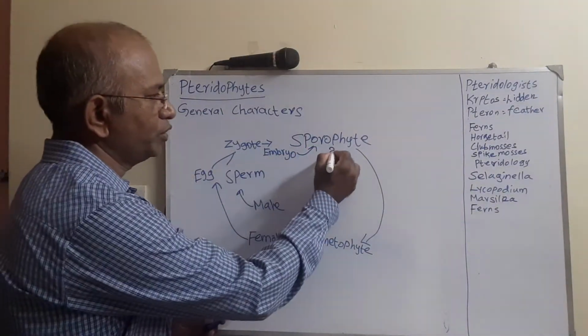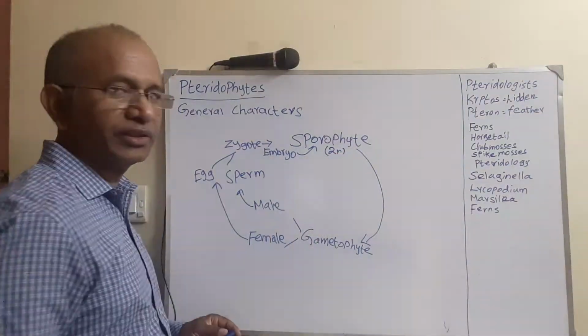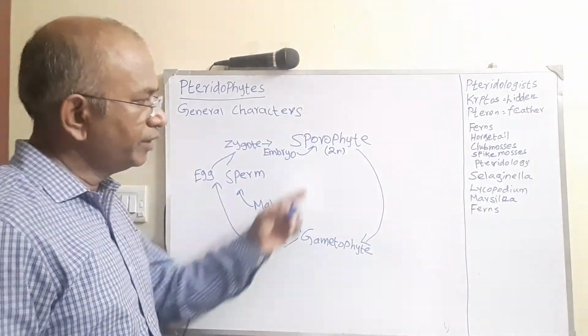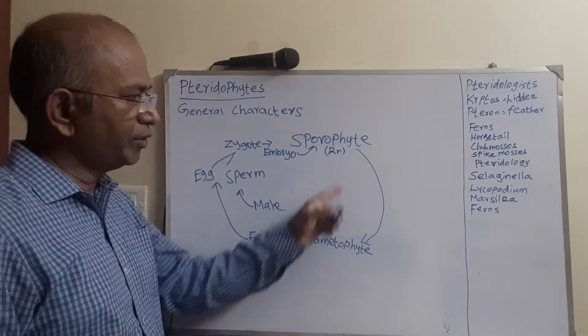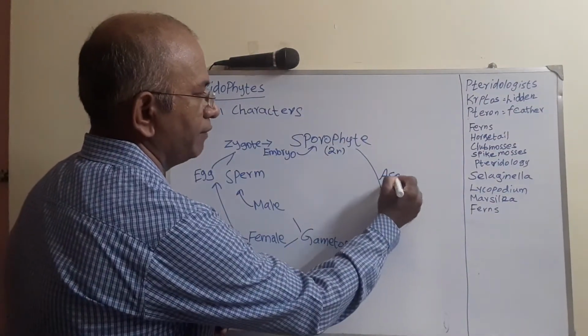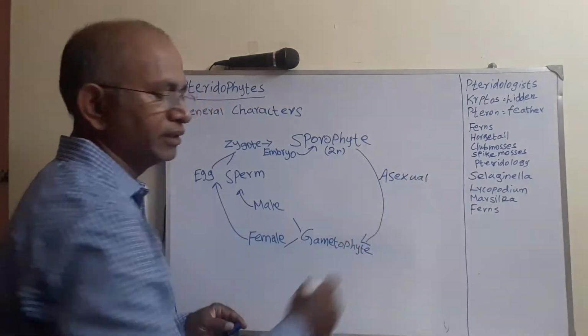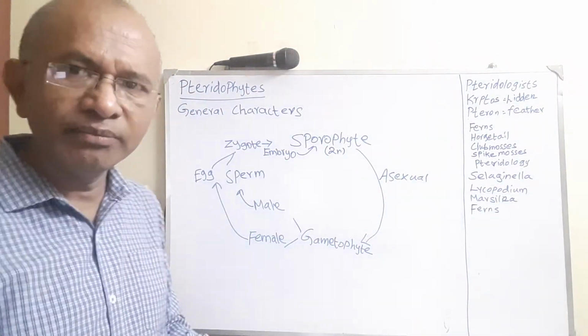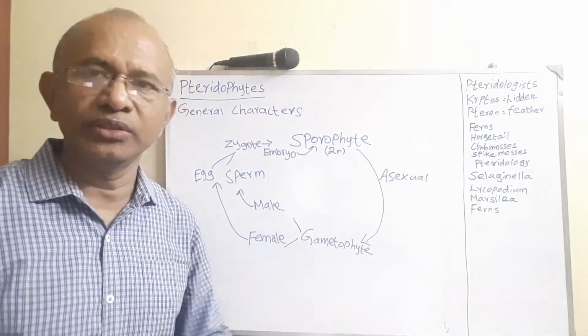As I already told you, the sporophyte is diploid in nature. They produce the gametophyte by the asexual method, that is simply by the formation of the microspores and the megaspores.